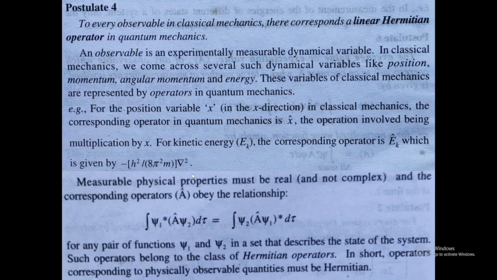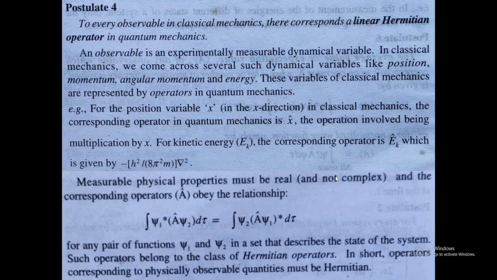Okay, so measurable physical properties must be real and not complex. It should be real, then only there is a unit probability to meet the electron. So measurable physical properties must be real and the corresponding operator obeys the relationship.